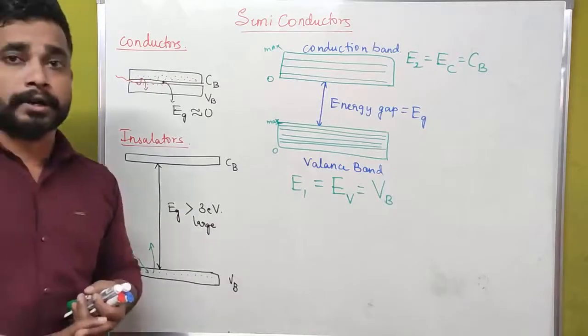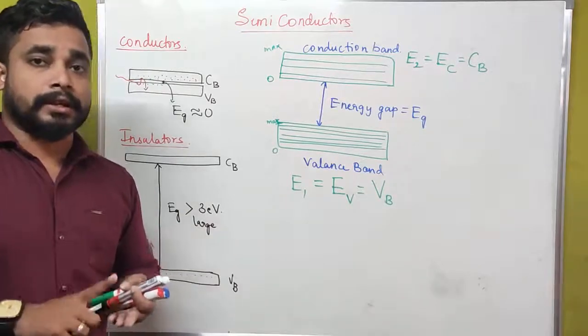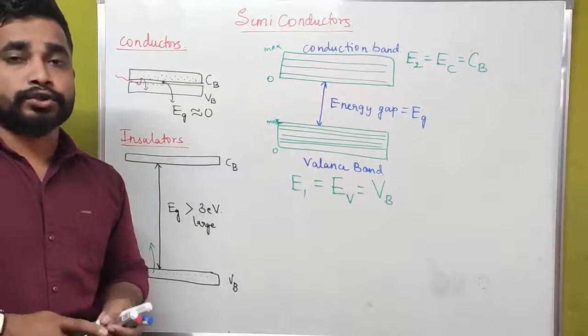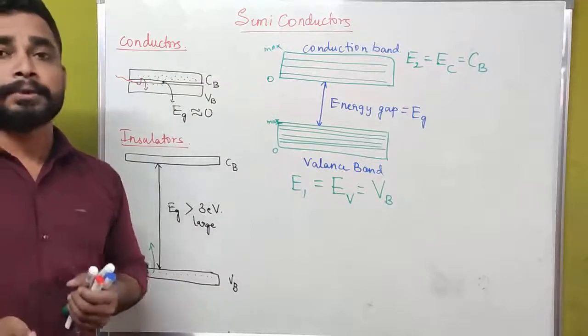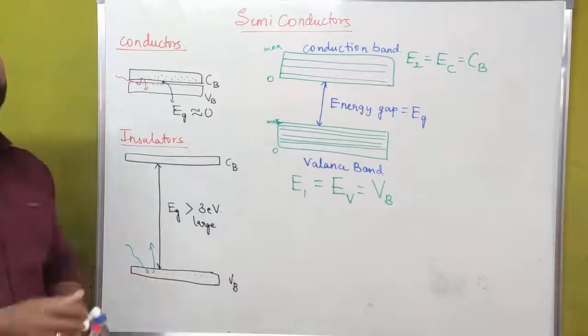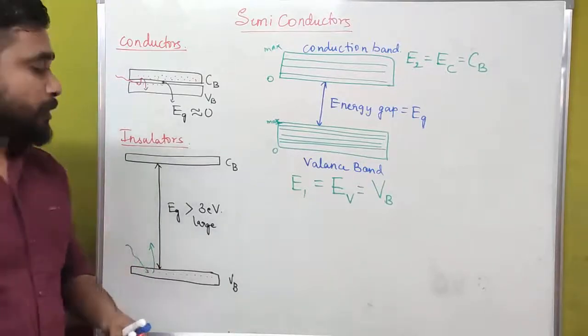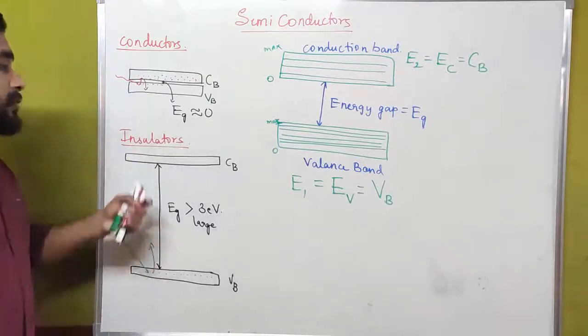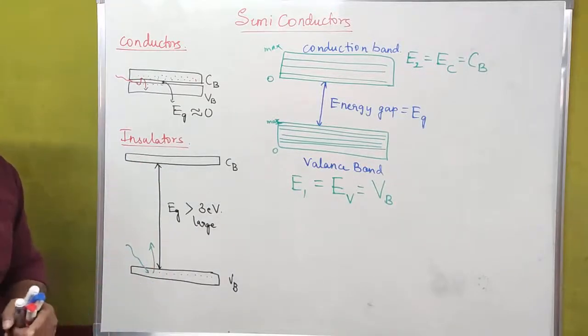The examples for insulators are rubber, plastic, glass, wood, and stone. In case of insulators, conductivity doesn't take place because the energy gap between the conduction band and the valence band is very high.